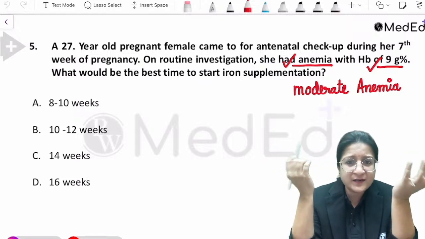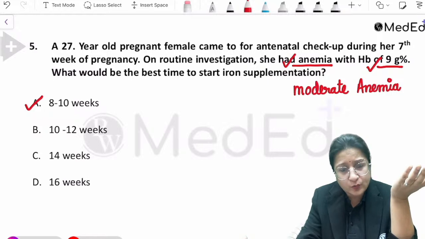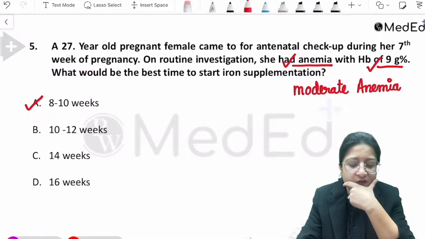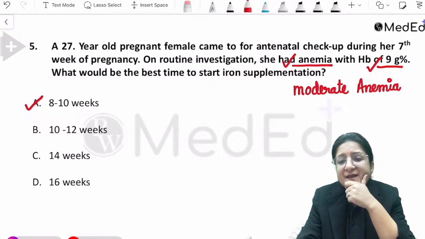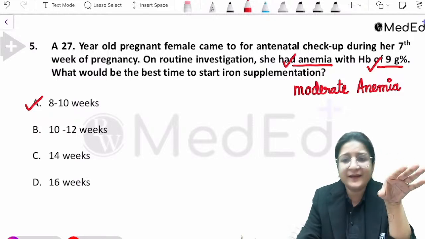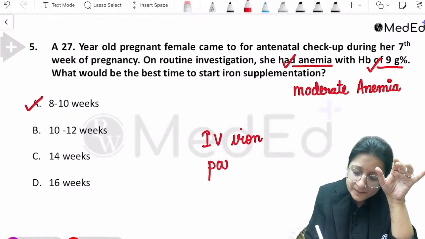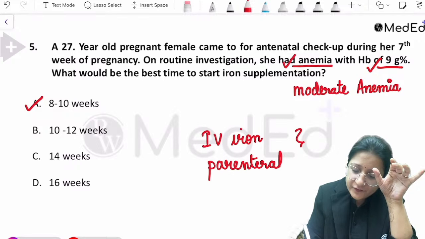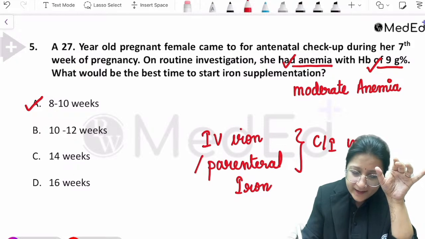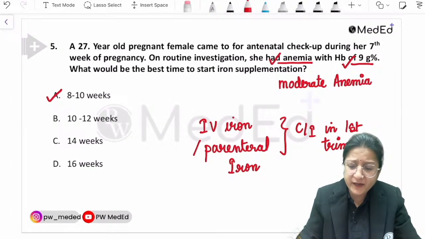So best time to start oral iron supplementation, I would say there is no harm in giving at 8 to 10 weeks also. So I would choose option A as the answer. What would be the best time to start iron supplementation? But please remember, in the first trimester, oral iron can be given, but IV iron or parenteral iron is contraindicated in the first trimester. IV iron or any form of parenteral iron is contraindicated in the first trimester of pregnancy, right? So that is the important point to note here.